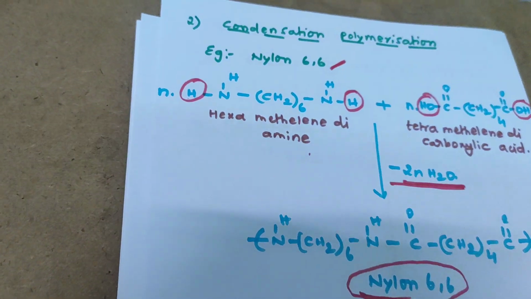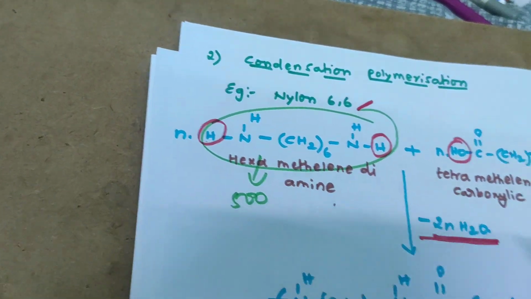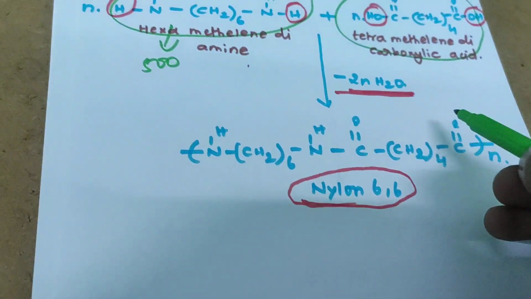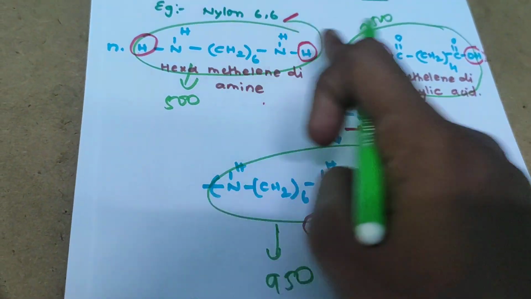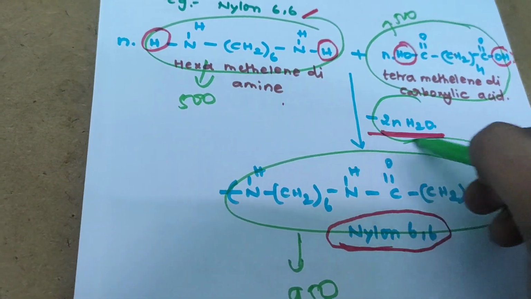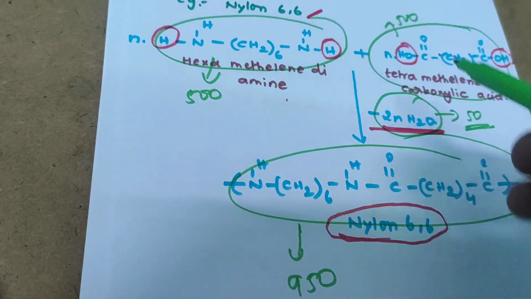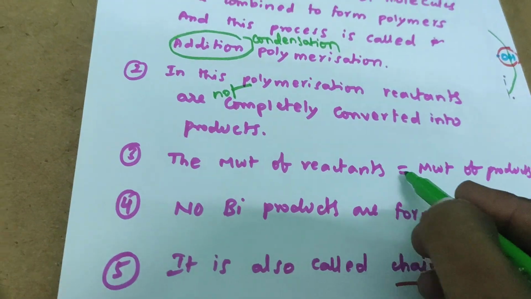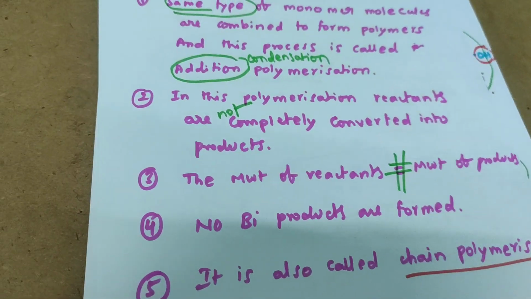Next, the third point. For example, this compound's molecular weight is equal to 500, and this compound's molecular weight is also 500. The product's molecular weight is equal to 950. So 500 plus 500 is 1000, but we get the product only 950. So 50 molecular weight gets eliminated. So the molecular weight of the reactants is not equal to the molecular weight of the product.